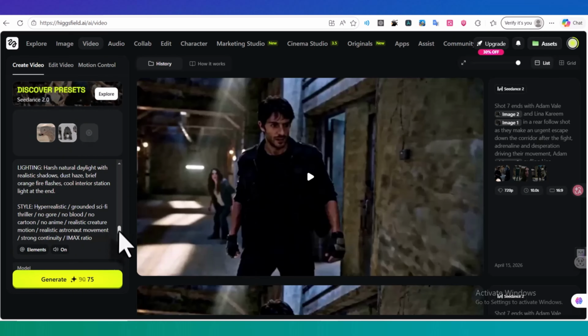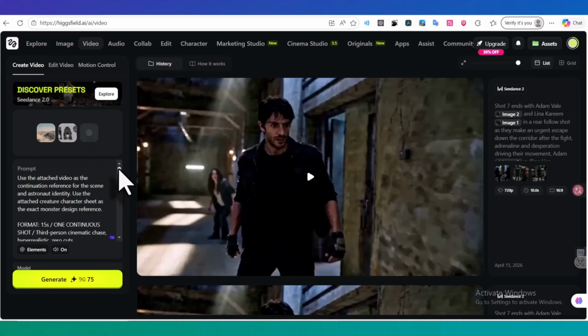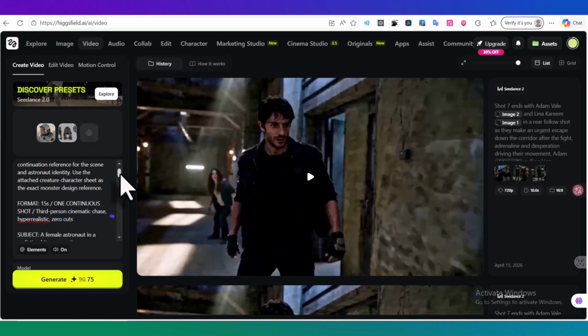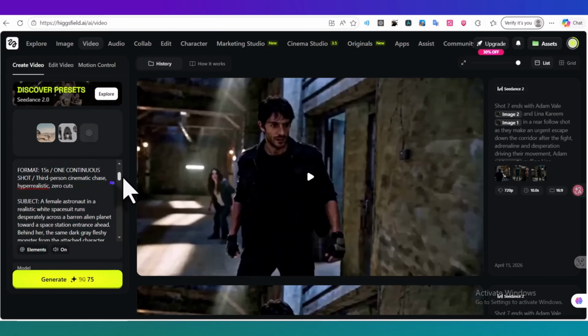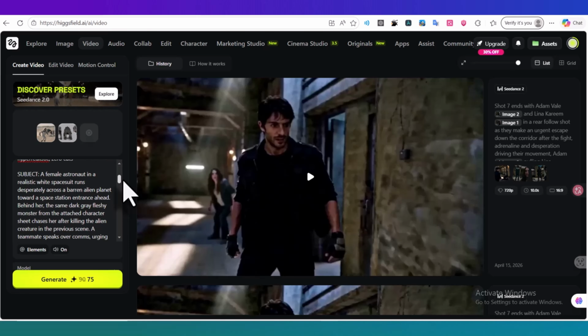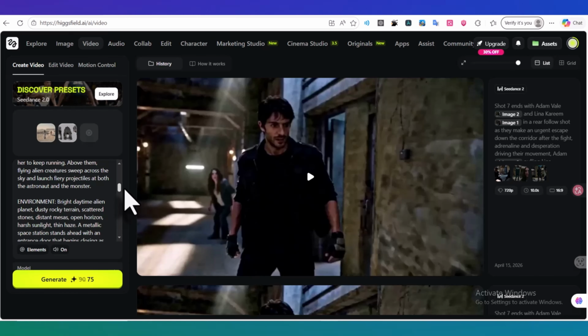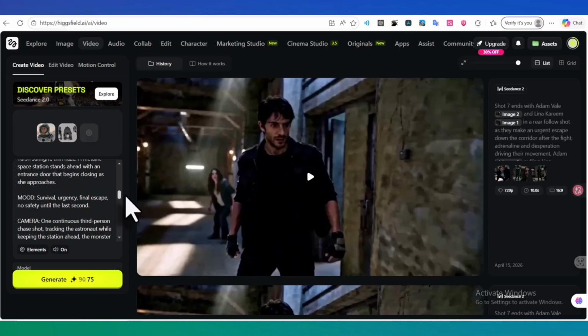Here, you'll upload the previous video along with the character sheet for the monster. Then, in the prompt, simply tell the model to continue the scene. Describe what you want to happen next based on the previous video and keep the direction clear. Then, run the generation. And in just a few seconds, the model will create the next video clip as a continuation of the previous one.